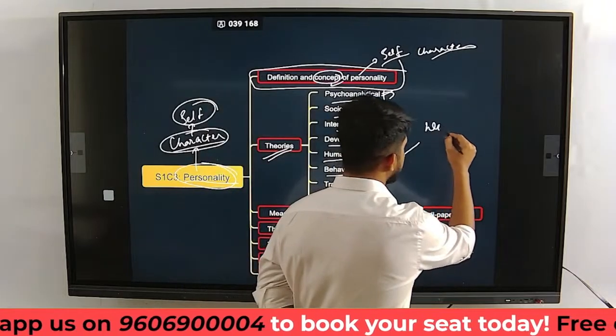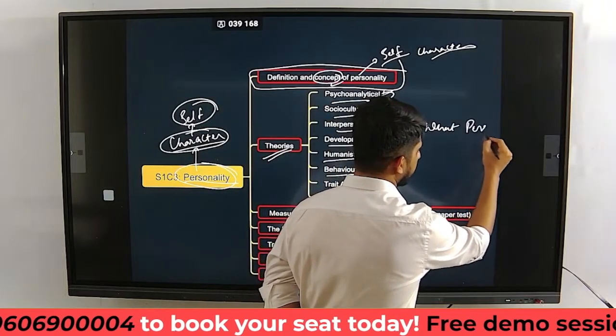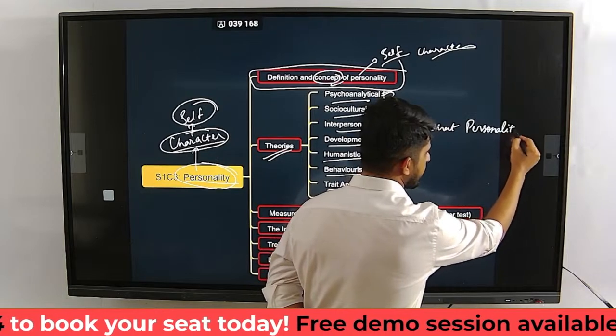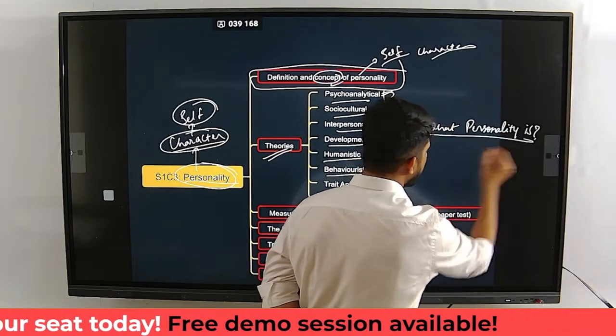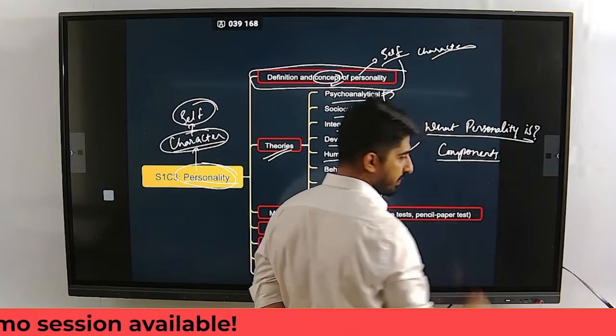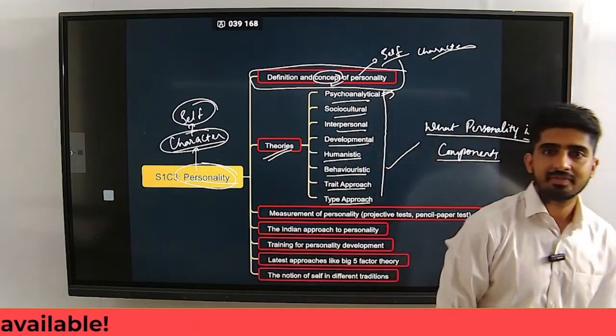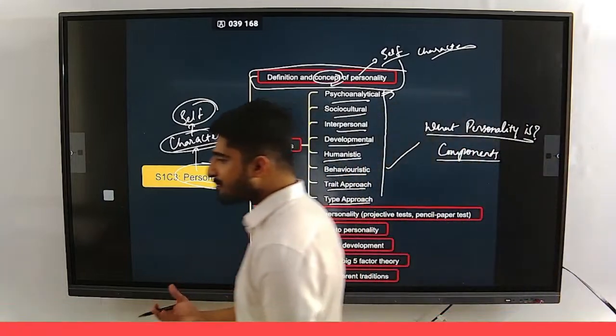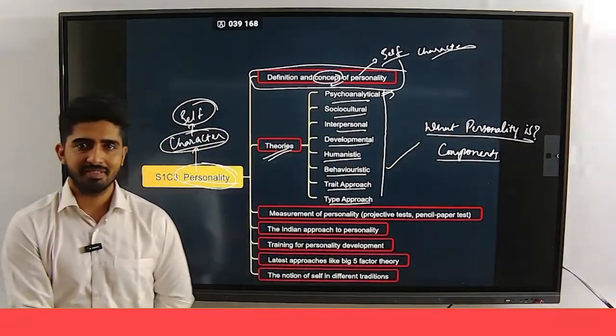All of them try to do the same thing. What personality is, and what are the components, if any? What components is it made up of? Right? How do you define a personality? What is it made up of?